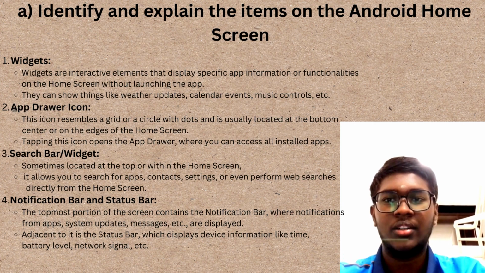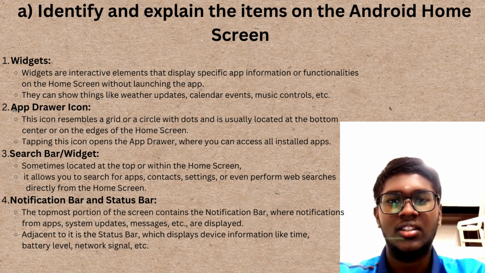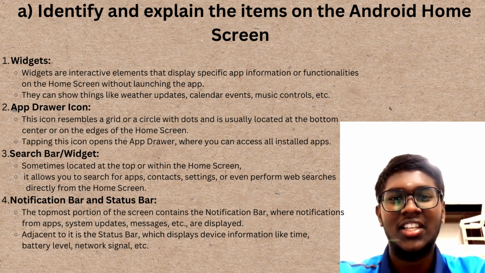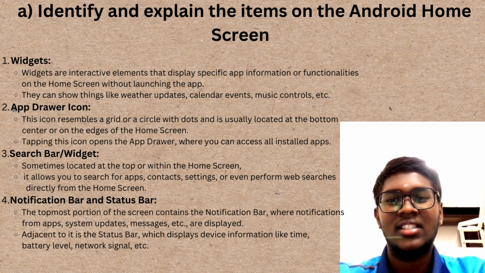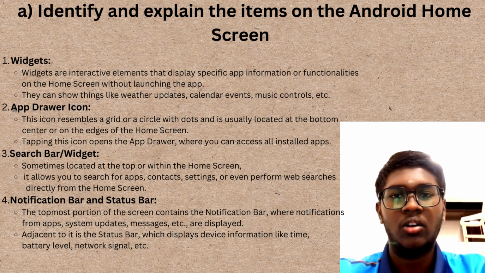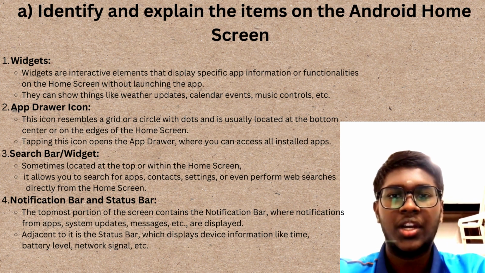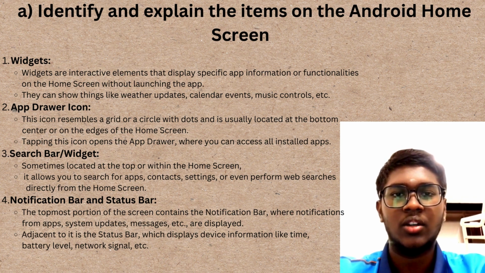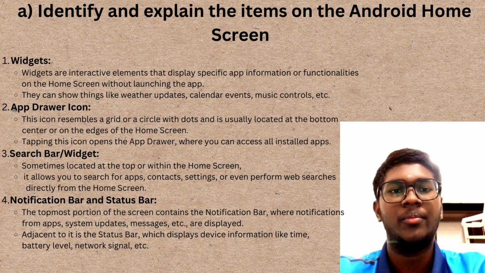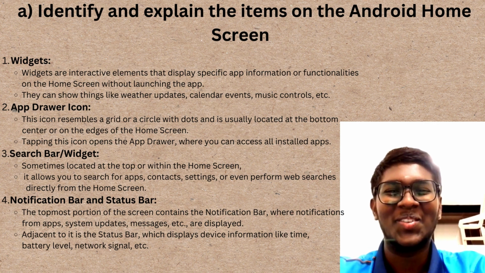App drawer icon. This icon resembles a grid or a circle with dots and is usually located at the bottom center or on the edges of the home screen. Tapping this icon opens the app drawer where you can access all installed apps. And then search bar or widget, sometimes located at the top or within the home screen. It allows you to search for apps, contacts, settings, or even perform a web search directly from the home screen.